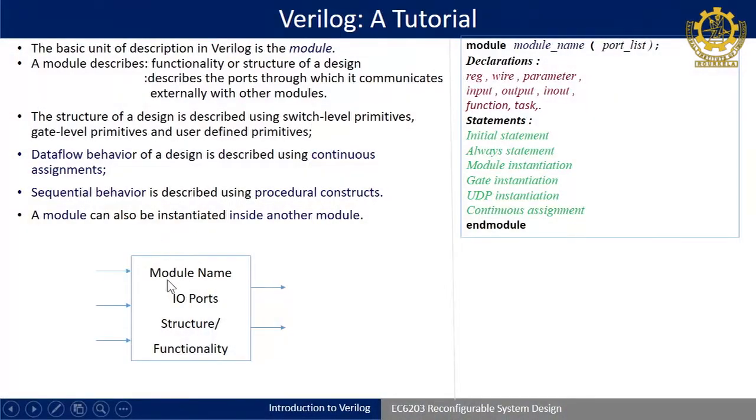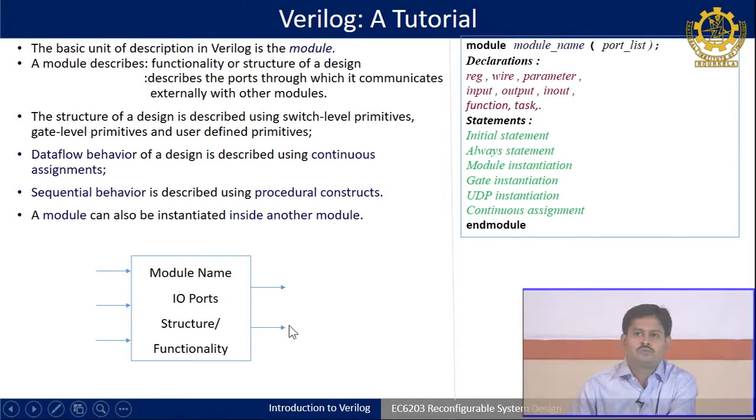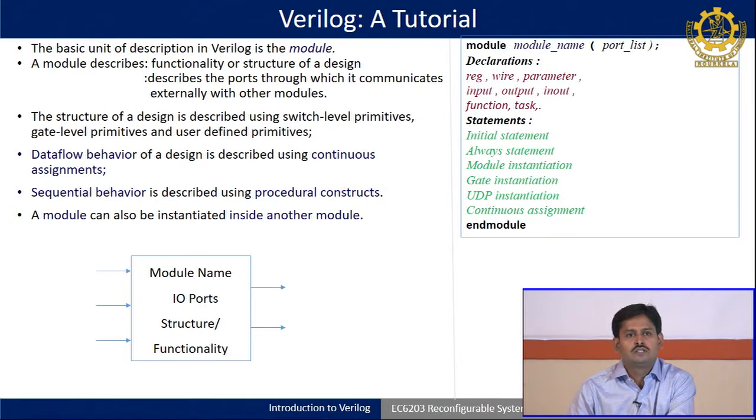So, if you will see, if it is a digital design, it has to be modeled by using a module name. This module name is only to identify its name, what the design is, followed by input and output ports. You have to decide according to your design how many inputs and outputs there are, and these input output ports are the ports which will communicate with other modules in the design in a system. Okay. So, these are, you can say, interfacing terminals.